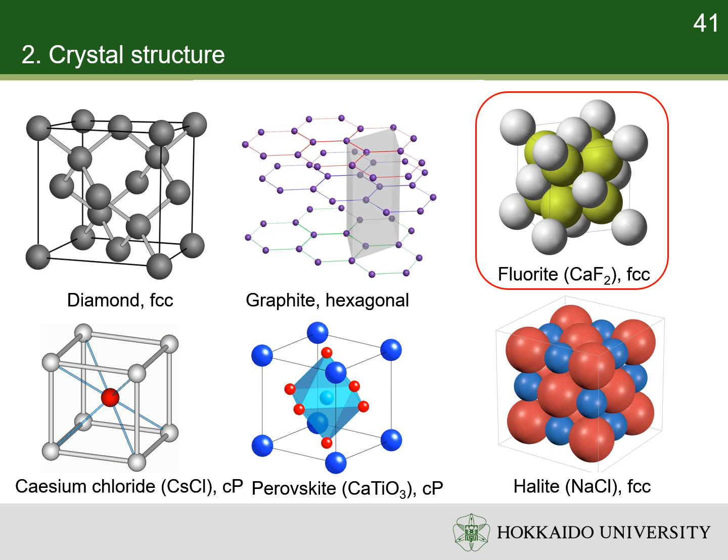A fluorine atom is surrounded by 4 calcium atoms. Its coordination number is 4. A calcium atom is surrounded by 8 fluorine atoms. Its coordination number is 8.